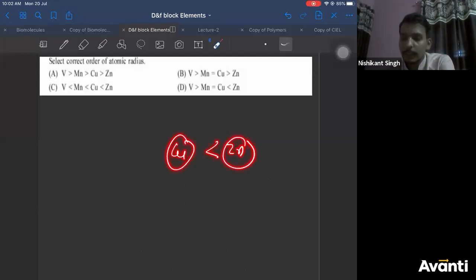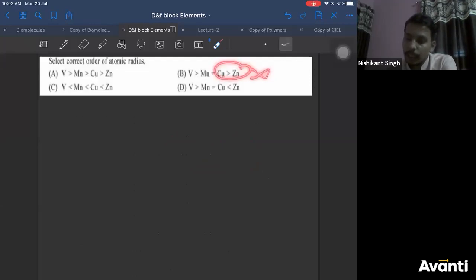Last mate increases. So zinc cannot be less than copper. So it is wrong, right? Zinc cannot be less than copper. It is also wrong, right? Now either your answer is C or D, correct?